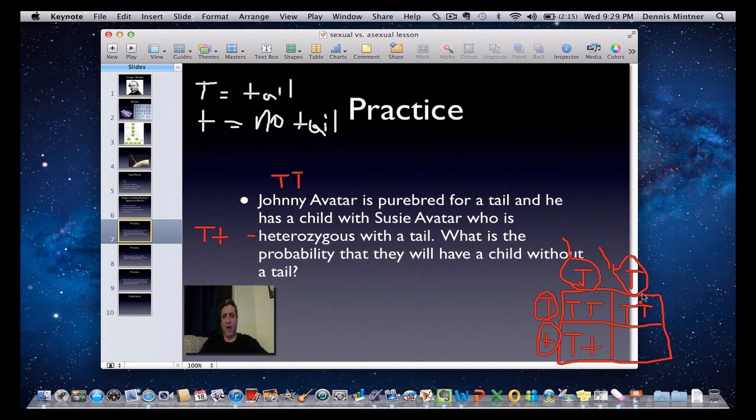And if that sperm and that egg come together, we drop this down, big T, and this little t comes over. And that would be heterozygous for having a tail.